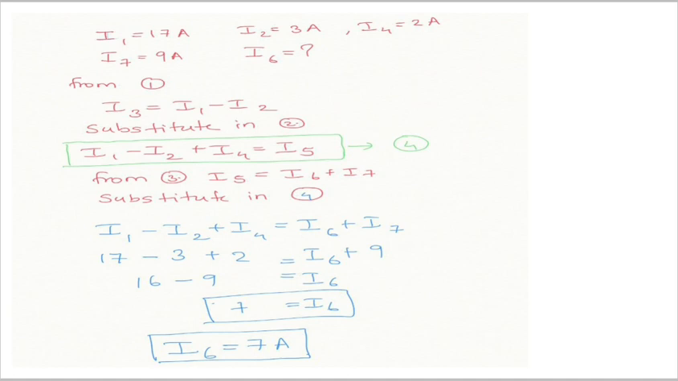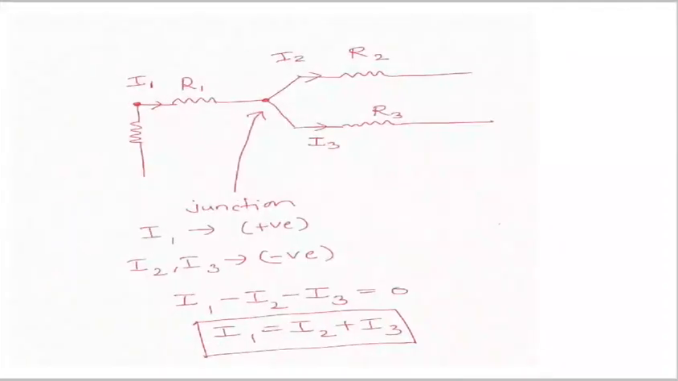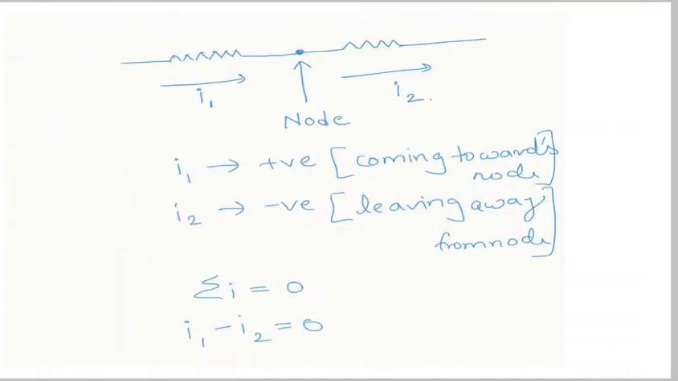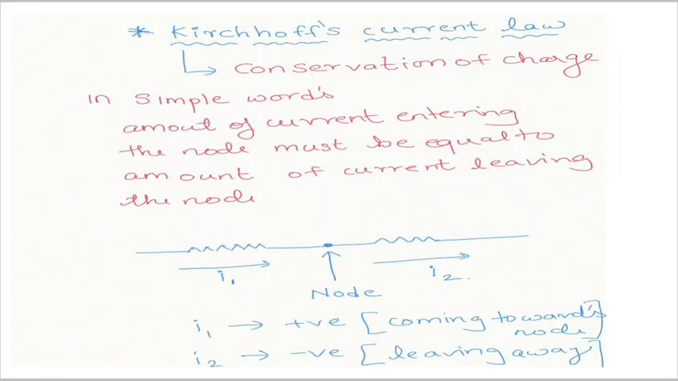I hope by this our Kirchhoff current law is understood by you. So what does Kirchhoff current law say? In simple words, the amount of current entering the node or junction must be equal to the amount of current leaving the node, or the summation of all the currents at the junction is 0.